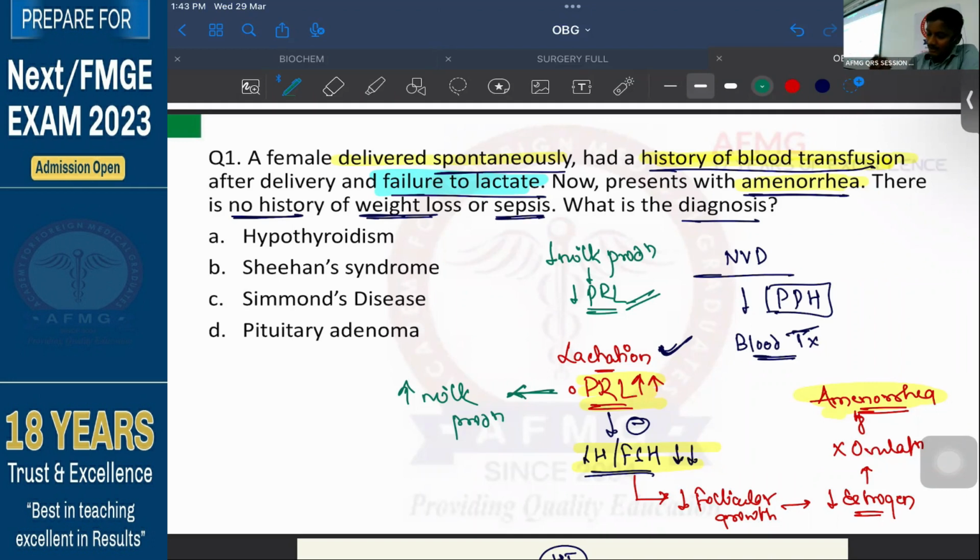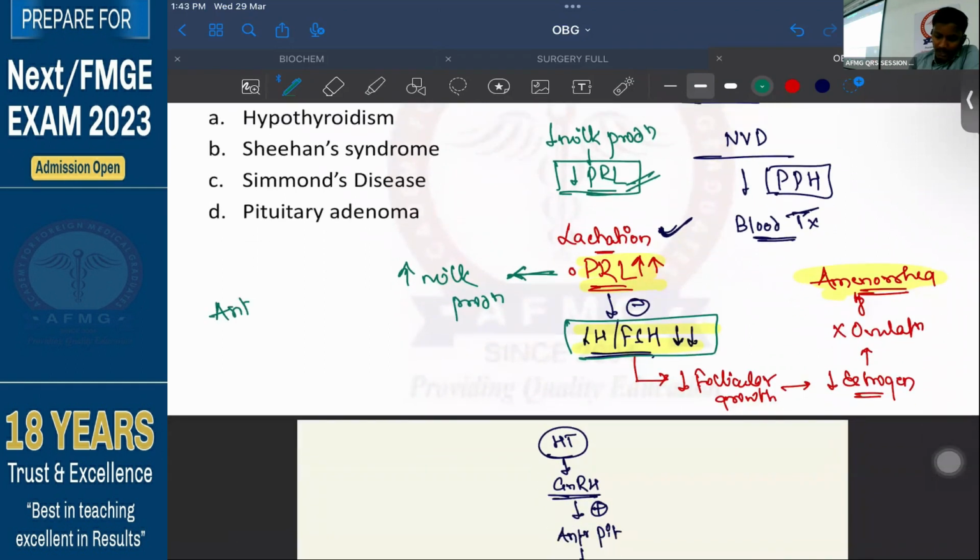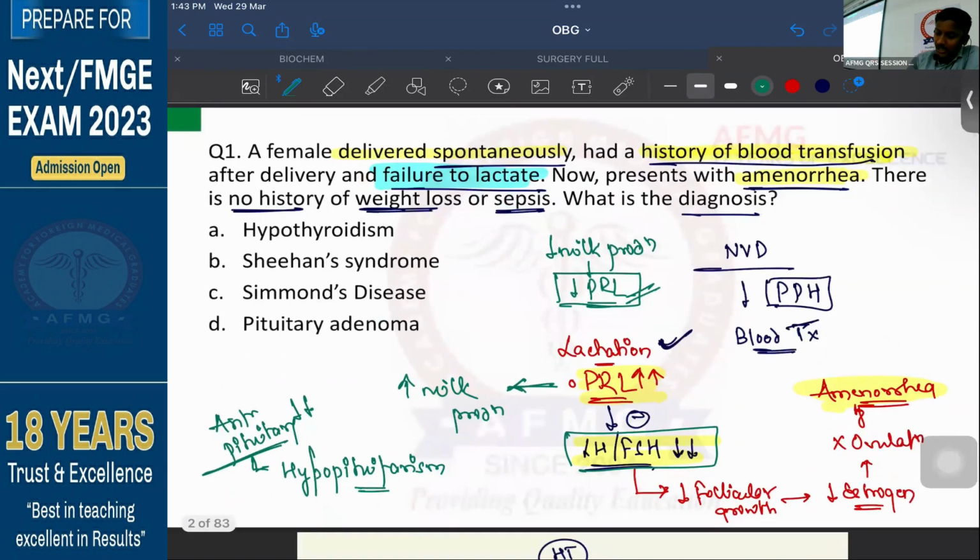Okay? So as the levels of prolactin are low, and the levels of LH and FSH are also low, all of these hormones are produced from which gland? All of these are hormones of the anterior pituitary gland. So what does it look like? All the hormones of the anterior pituitary are decreased, and this condition is called hypopituitarism, right?